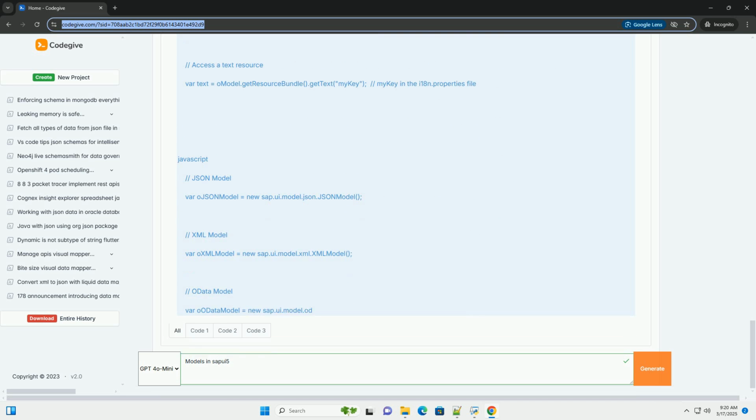8. Example application, a simple product catalog. Let's create a simple product catalog application to illustrate the concepts we've covered. Structure of the application. Component.js, the main component of the application. Manifest.json, the application's descriptor file.